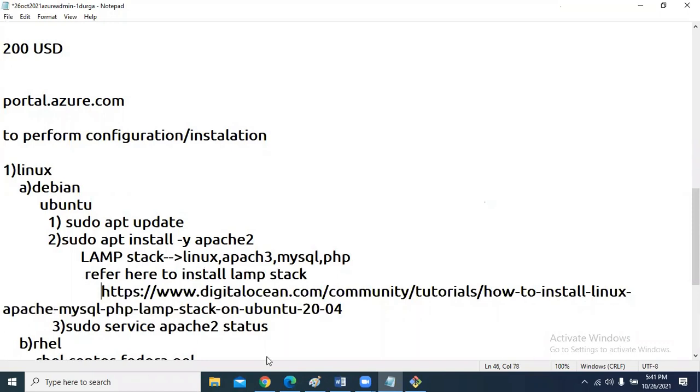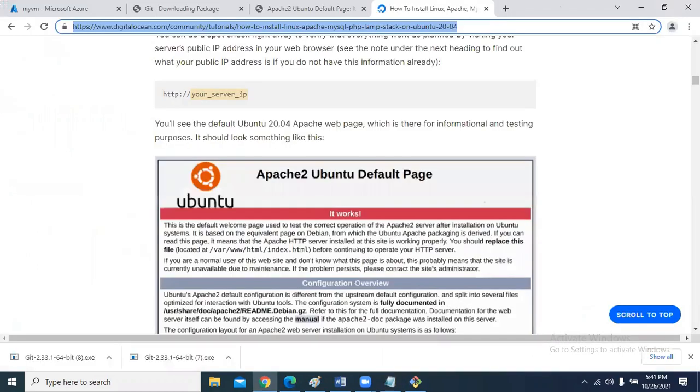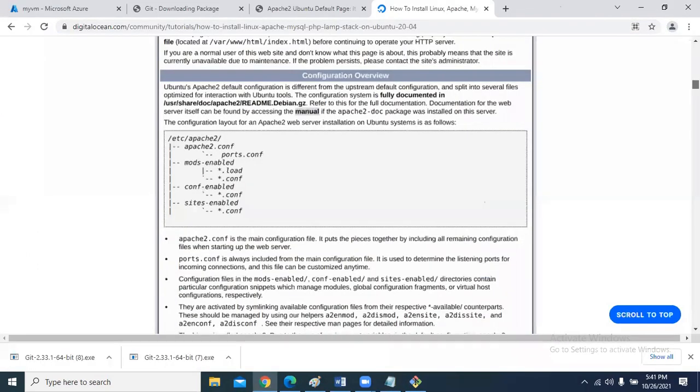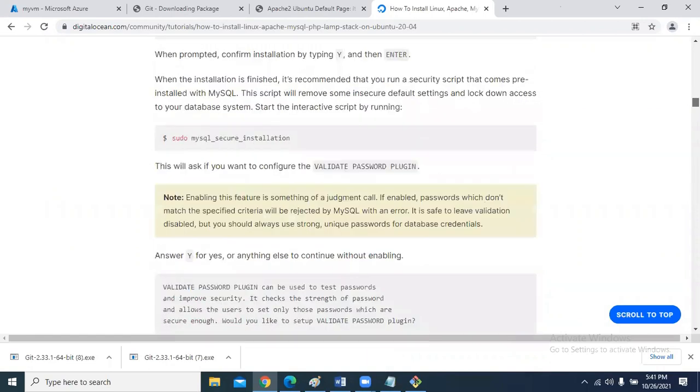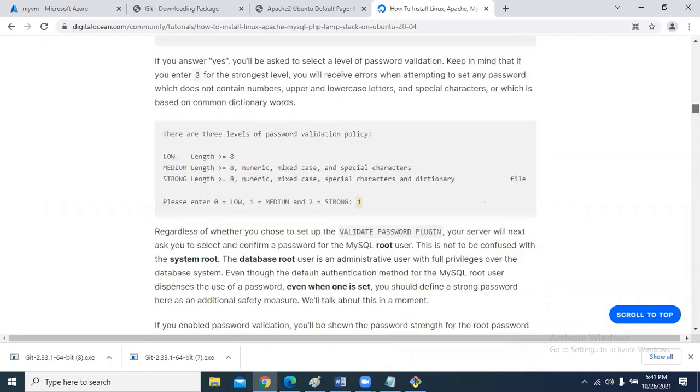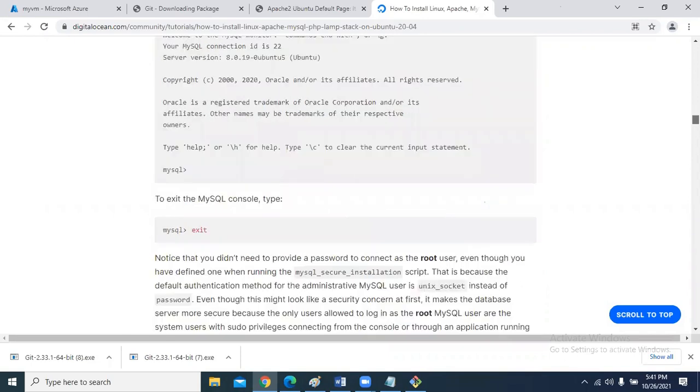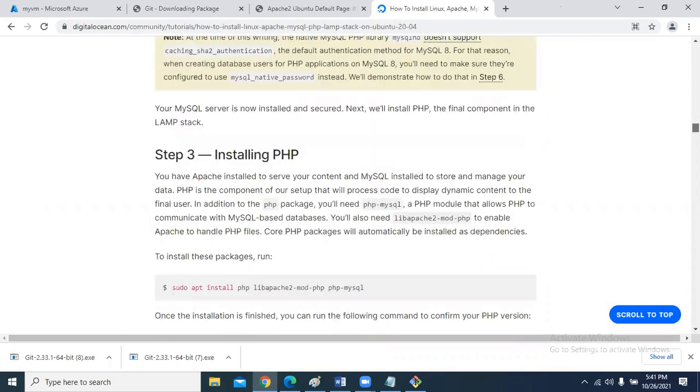Now the next step, once Apache 2 is installed: MySQL is not required, but if you are interested, you can do that. Our next task is installing PHP.